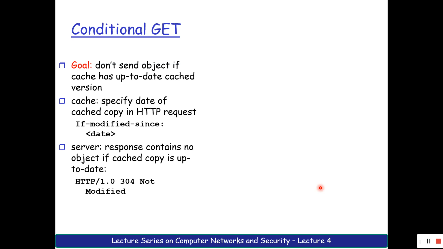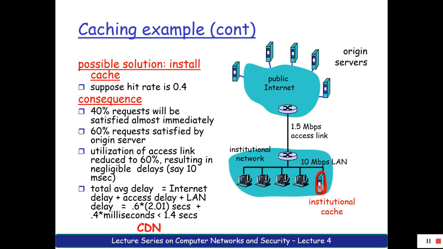That object will be forwarded to me and I will be using that. When the object is forwarded by the proxy server to me, the proxy server will also keep the original copy, correct? Now after keeping the original copy and serving me, after 1 week, consider that someone comes and edits that particular file in the original server.